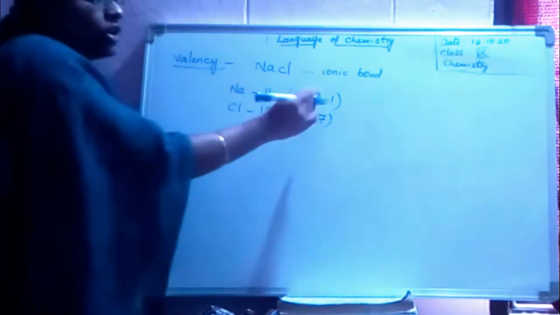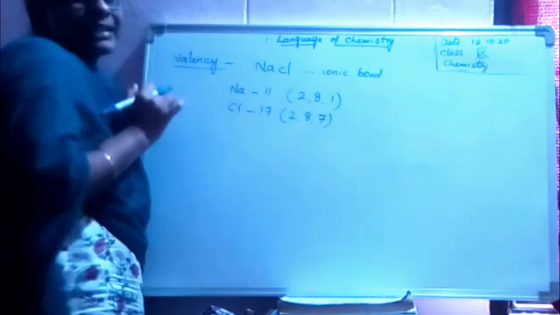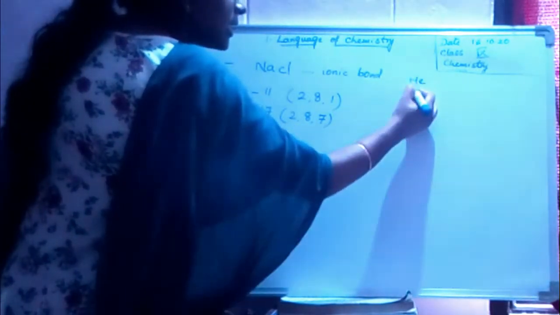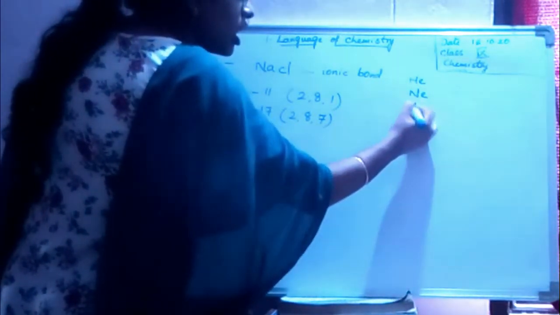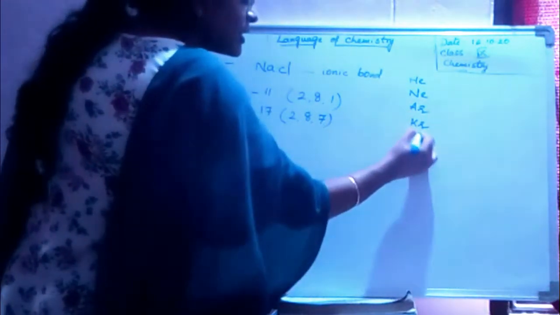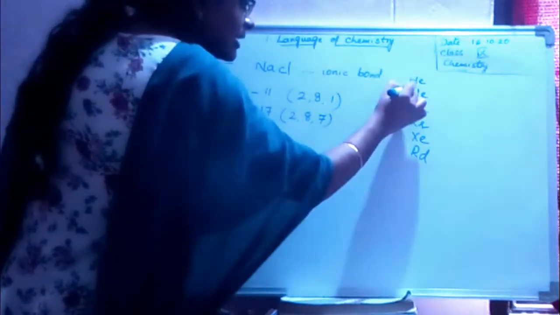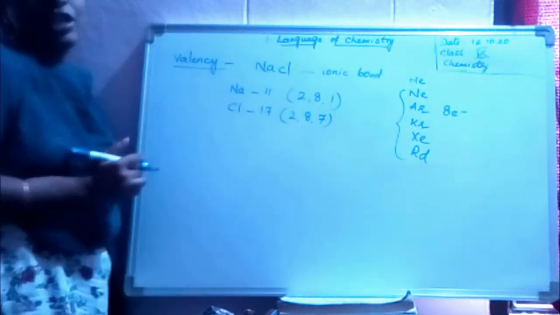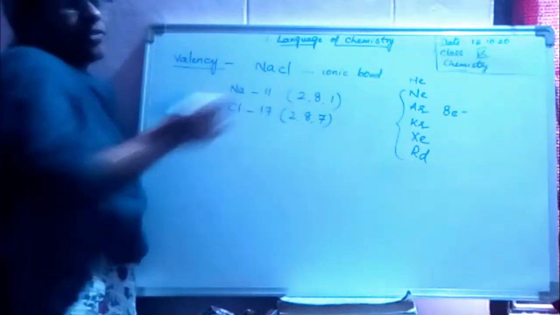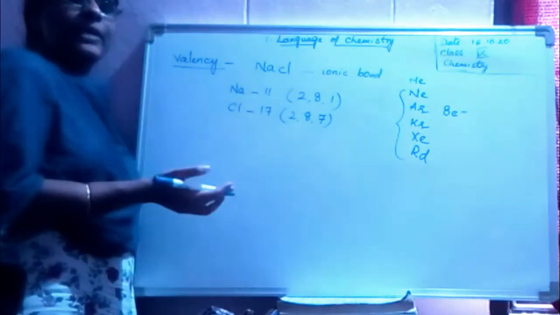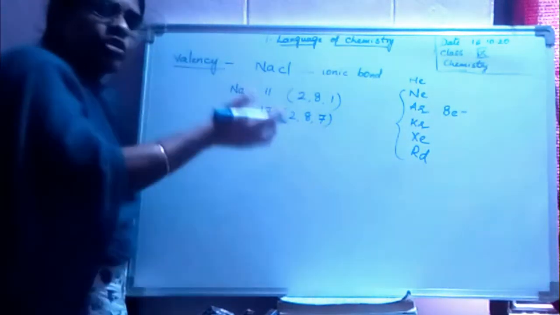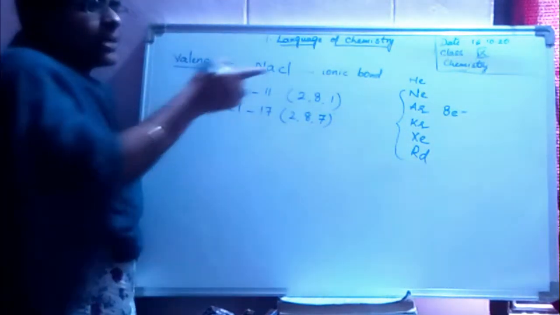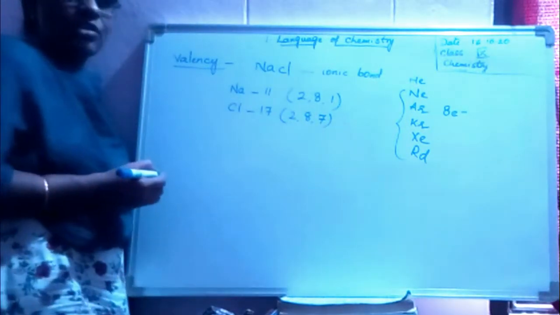Now your inert gas elements, all elements like helium, except helium, neon, argon, krypton, xenon, radon, all have 8 electrons in the outermost shell. Hence, we call them the 8th group elements or 0 group elements, and these elements have stability because of attaining the 8 electrons.